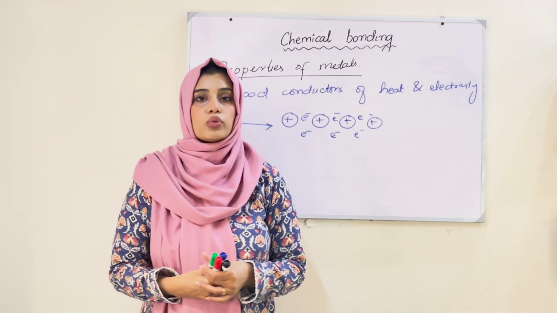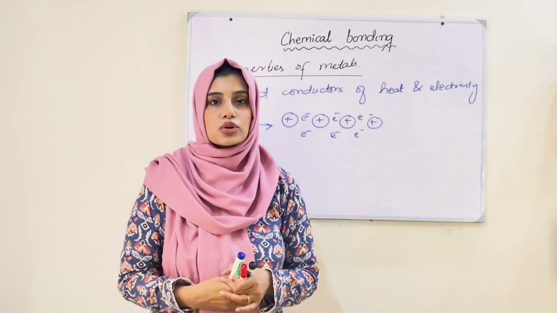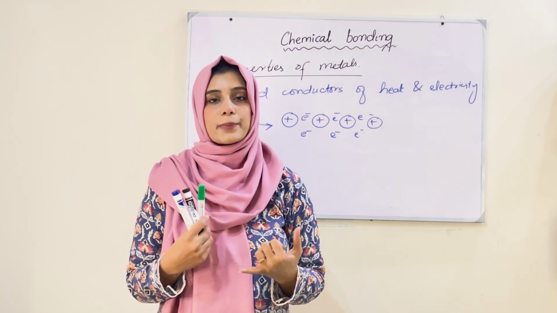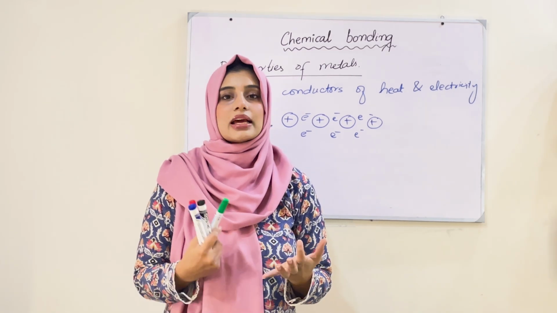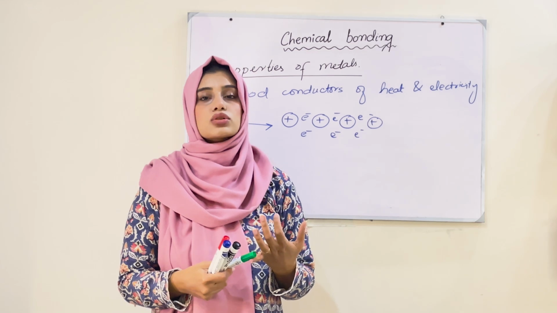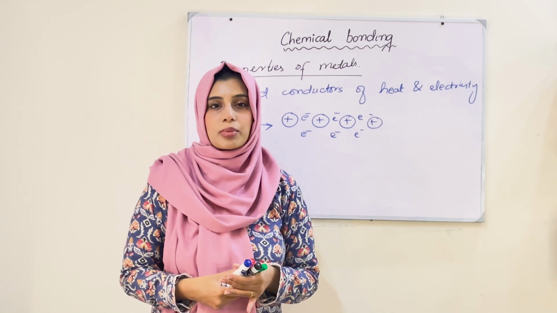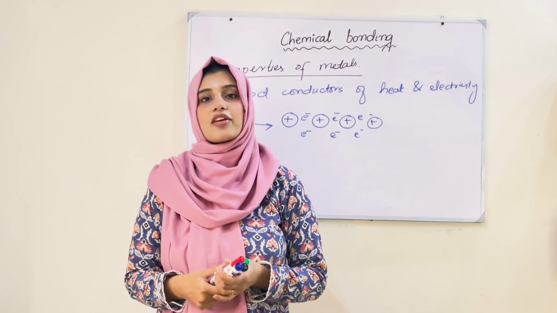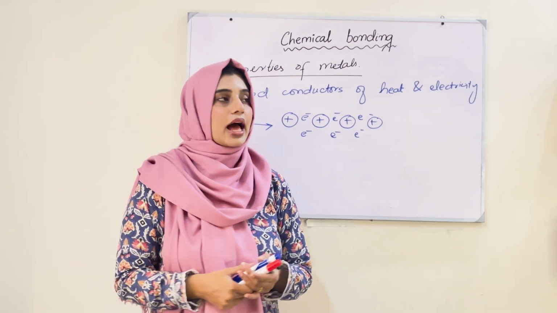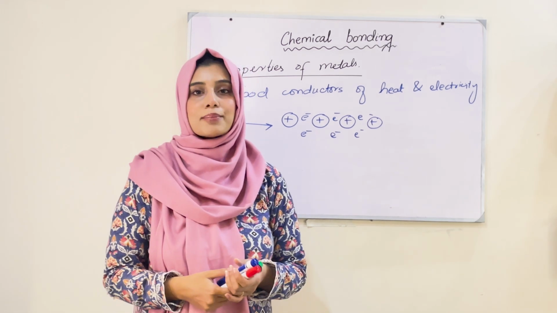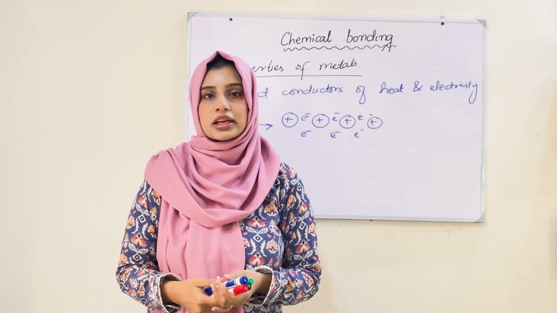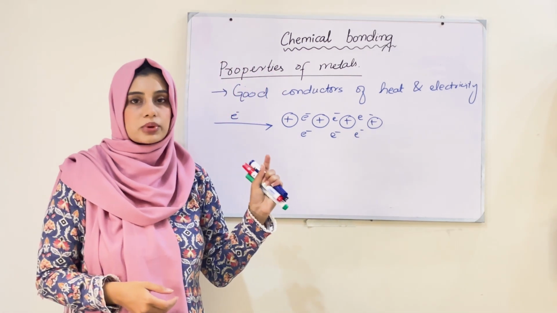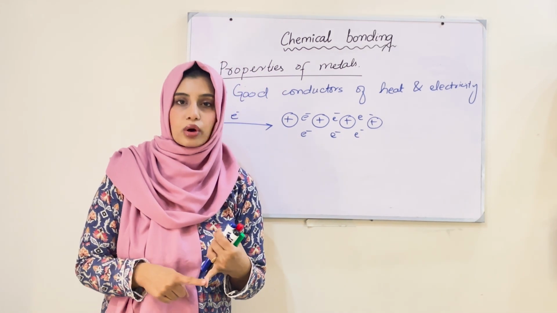In covalent bonding, we saw that elements share their electrons to complete their outermost shell. In metallic bonding, we observe that protons and freely moving electrons make an attractive force between them, that is called metallic bonding. Then we discussed the properties of metals: they have high melting and boiling points, high densities, they are good conductors of heat and electricity, and they are malleable and ductile because they can be drawn into wires or into sheets. That was all from this chapter. That is all for the O levels chemical bonding.